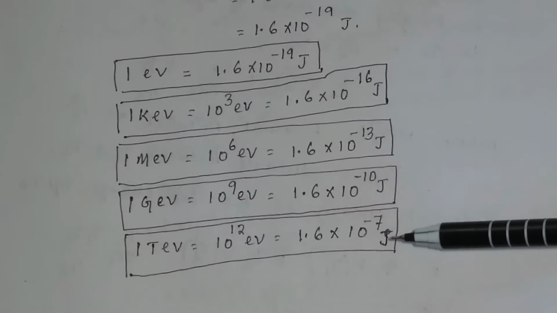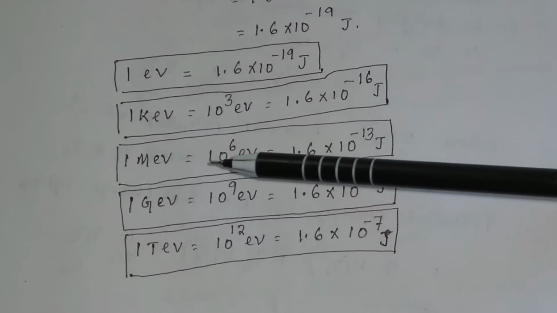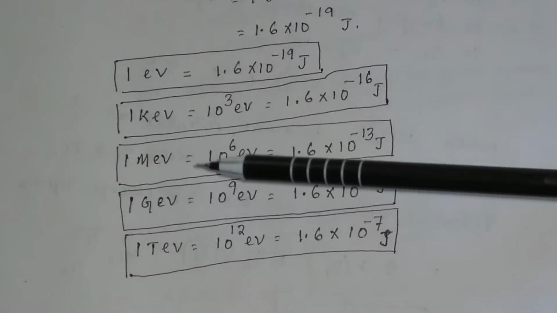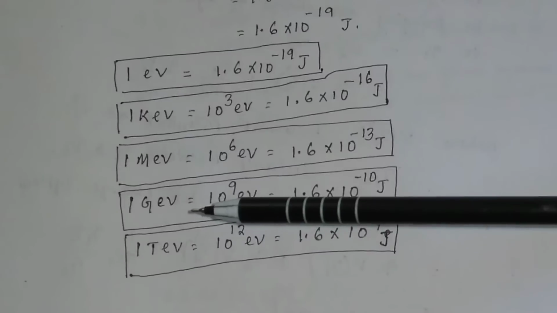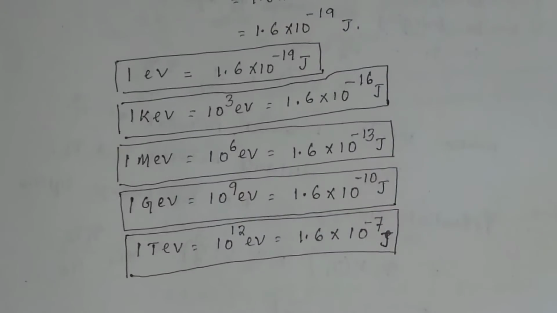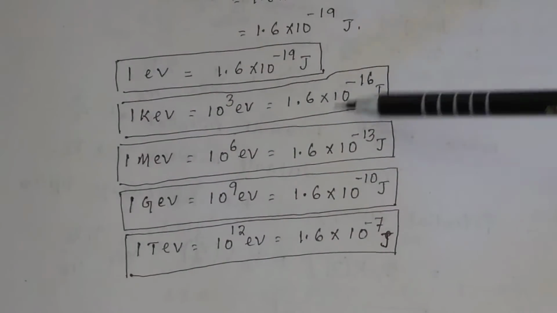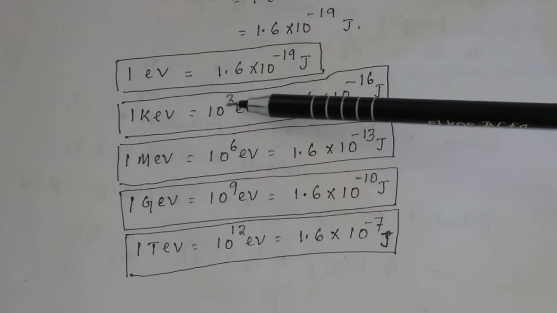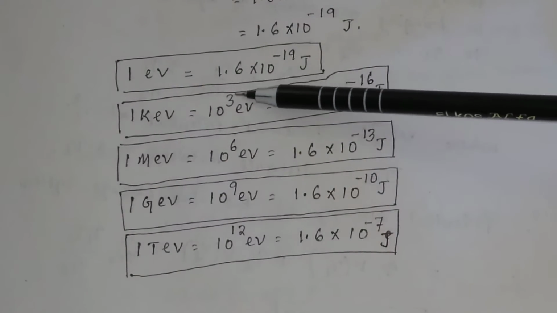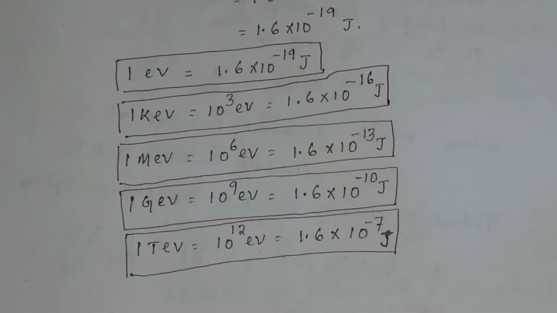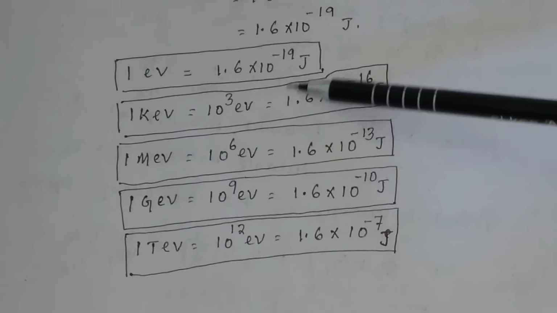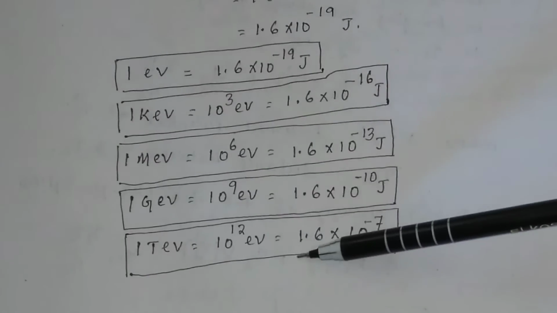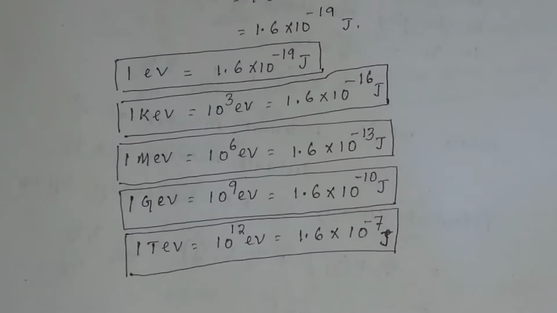So the mega electron volt or giga electron volt, this amount of energy is required basically in nuclear physics, and the range of electron volt or kilo electron volt, this range of energy we use basically in solid state physics. This range of energy we basically use in nuclear physics.